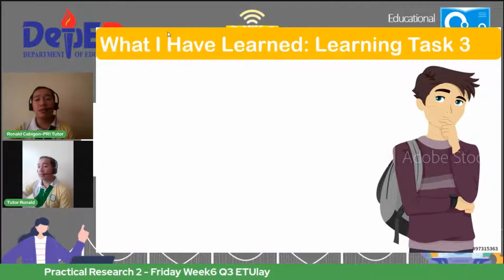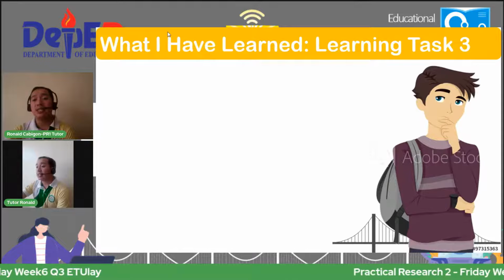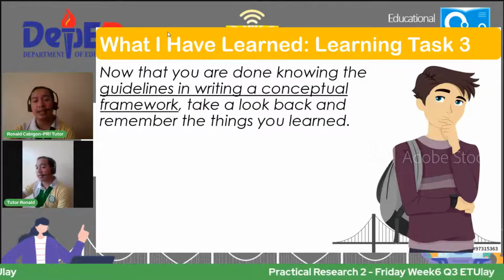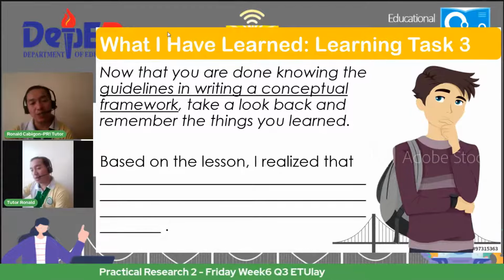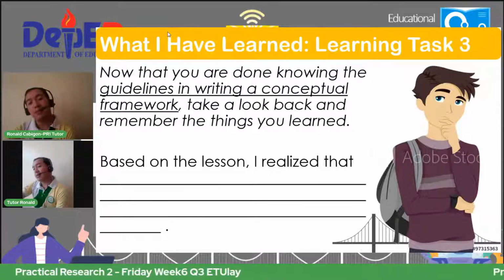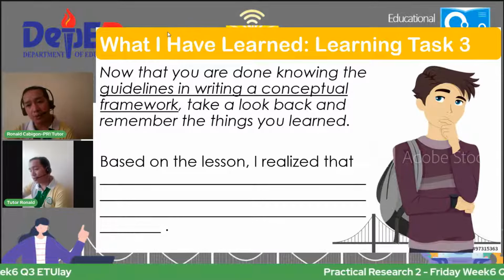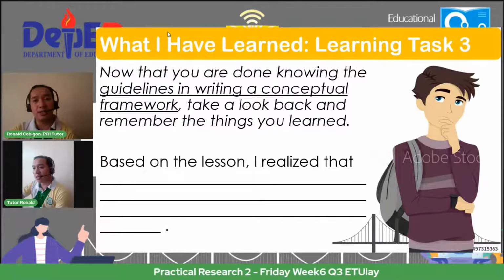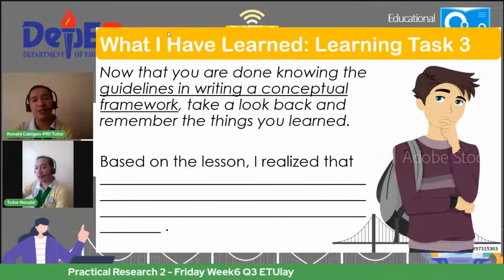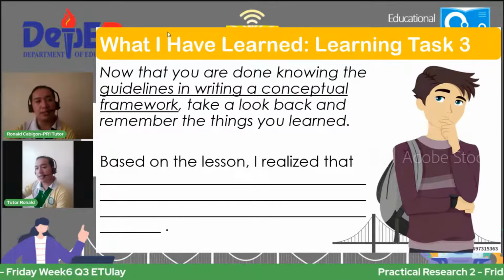We're now on the next part of our module. What I Have Learned is the third learning task. Hindi nyo na kailangan sumagot sa ating comment box kasi medyo mahaba to. Maybe kung gusto nyo talaga sagutan to at gusto nyo pang matuto, you can do this. Write your answer in your notebook, maybe now or later.